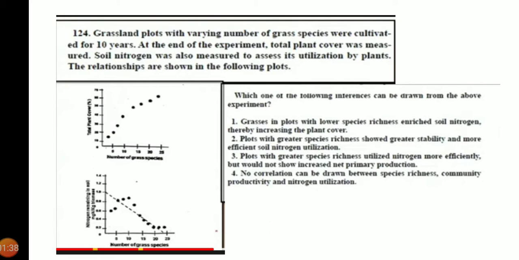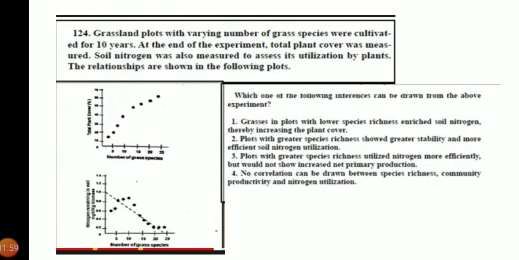How is it possible? It's not possible in this case. Grasses in plots with lower species richness enriched the soil nitrogen, thereby increasing the plant cover. There is no matching for these graphs, and it is not possible. Plots with greater species richness showed greatest.